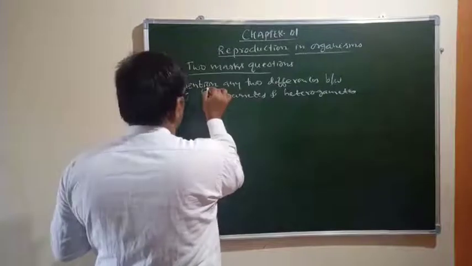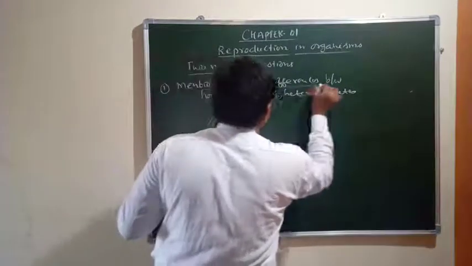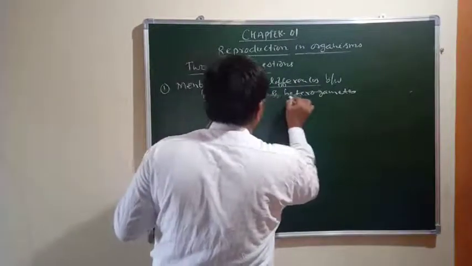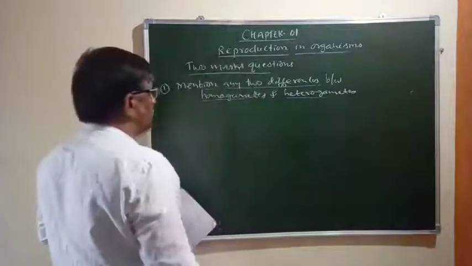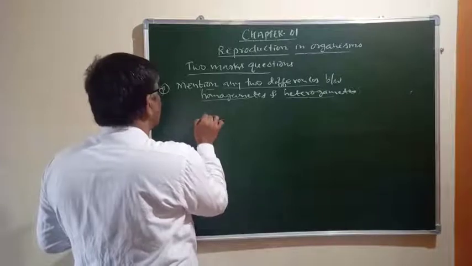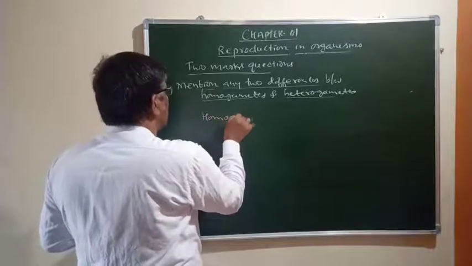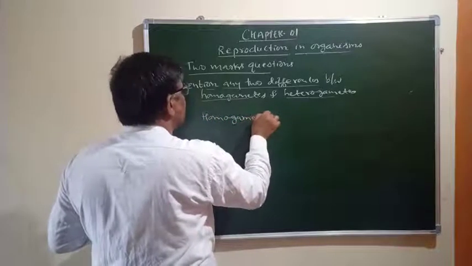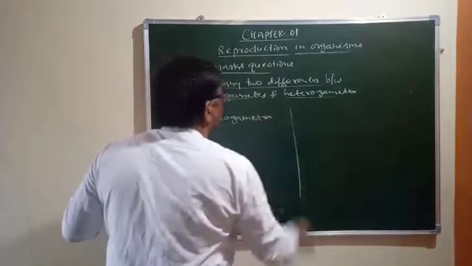This is the question. Here the expected answer is, you should make 2 columns: homogametes and heterogametes.